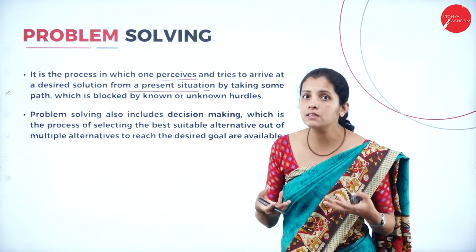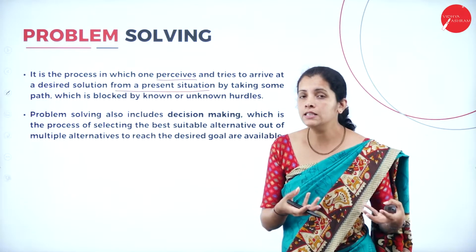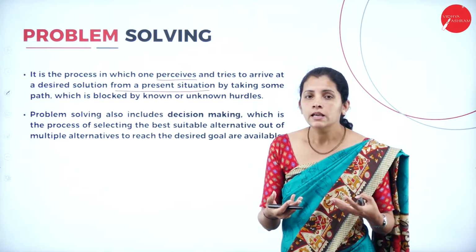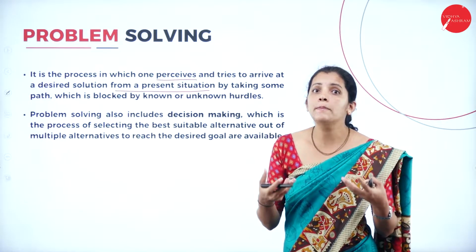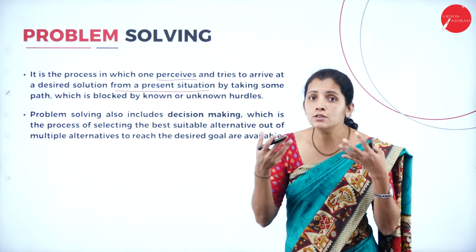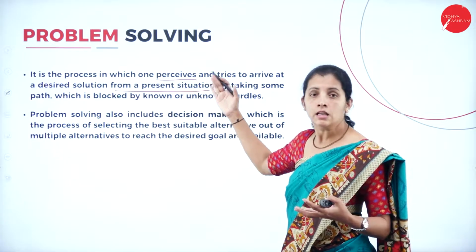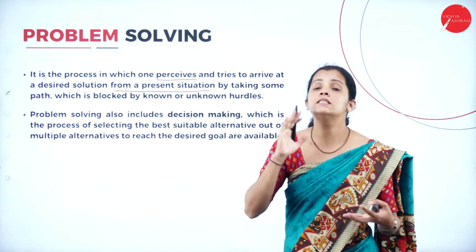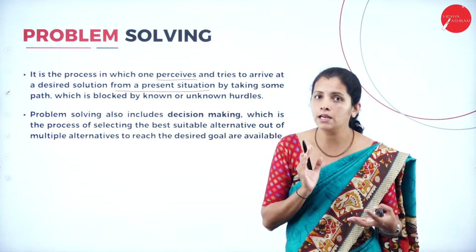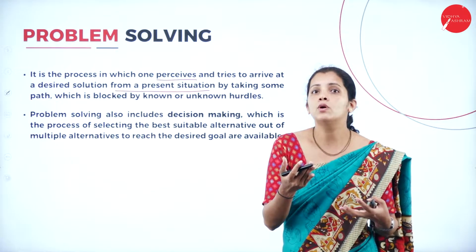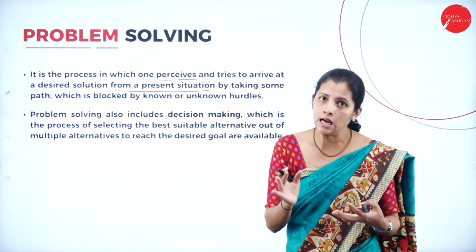So what is the present situation here? In the example, I'm taking a class, but in my class students are making noise. So this noise itself is the present situation. Now I want to take the desired solution, that means I want to continue the class or stop the class.